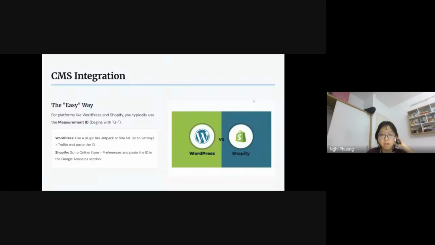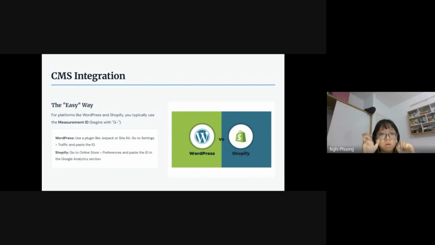First, there are two ways to connect to the website. The first is the easy way, or the CMS integration. Usually small and medium businesses often rely on CMS, platforms like WordPress or Shopify or Wix, which are designed to be very simple to use, and we don't have to do any coding.